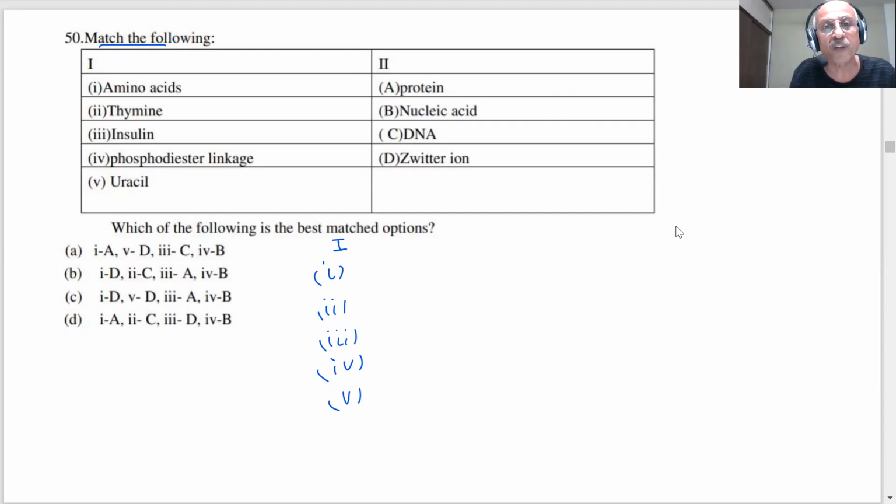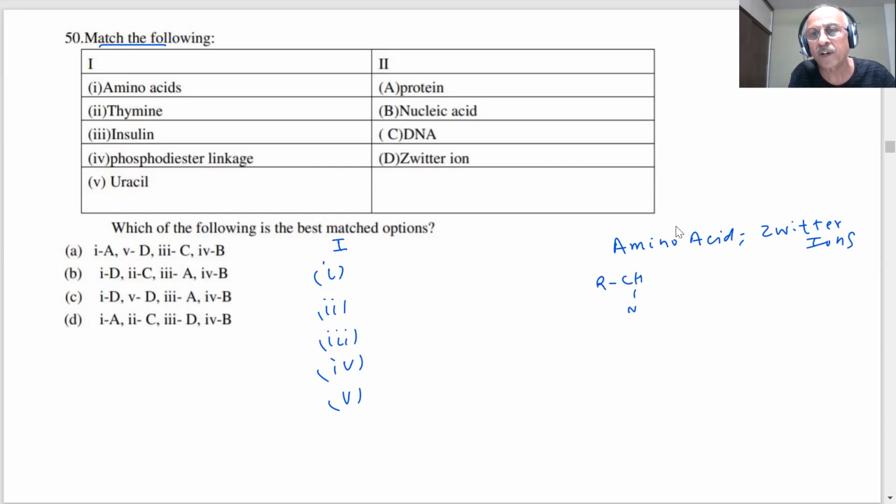First is amino acids. Now, when I say protein, yes, proteins are nothing but polymers of amino acids. You already know that polypeptides are formed, and when the number grows to more than 100, they will form proteins. But here you have protein, nucleic acid, DNA, and zeta ion. Now this is an important point: what is a zeta ion? You know, amino acids form zeta ions. You are aware of that. Let me show what I am trying to say.